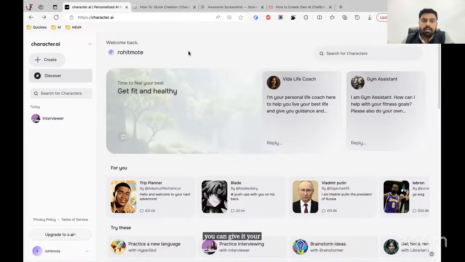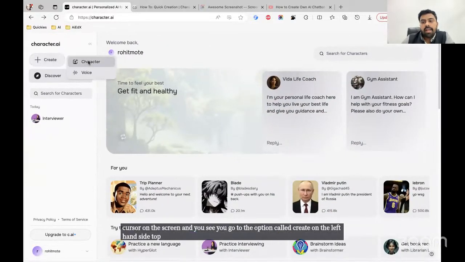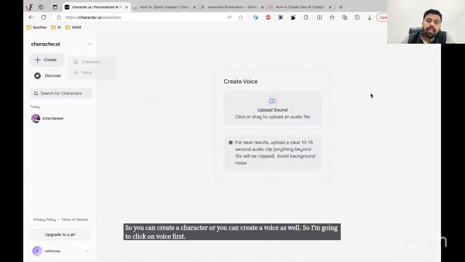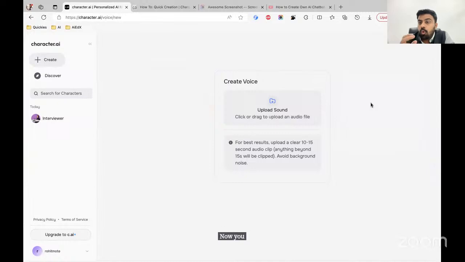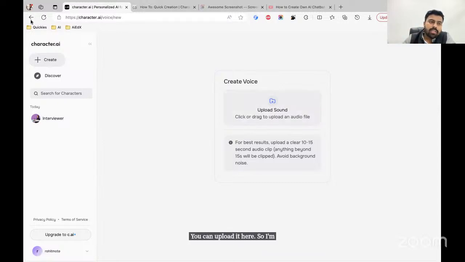How to do that? Please follow my cursor on the screen, and go to the option called create on the left hand side top. You can create a character or you can create a voice as well. I'm going to click on voice first. Now you see, you can upload your own voice recording, maybe on WhatsApp or wherever you recorded a voice clip, in the MP3 format. You can upload it here. So I'm going to be uploading my voice clip here.